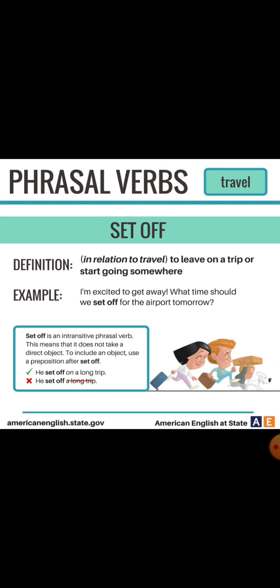Set off also relates to travel, which means to leave on a trip or start going somewhere, to start a journey. For example, you can say, I'm excited to get away, but what time should we set off for the airport tomorrow? Set off is an interesting phrasal verb. This means that it does not take a direct object. To include an object, use a preposition after set off. He set off on a long trip. We cannot say he set off a long trip.